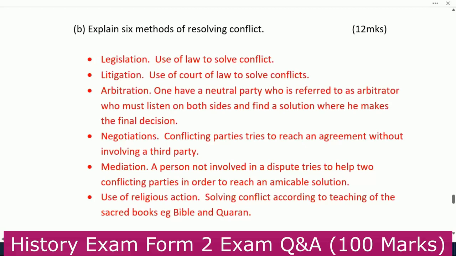Now, what is the difference between arbitration and mediation? Write in the comments, tell us what is the difference between arbitration and mediation, and we shall be able to look at that.